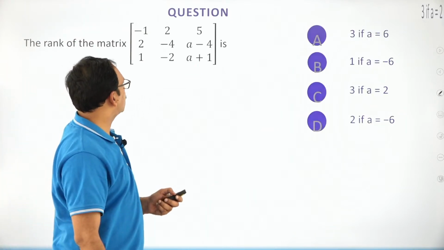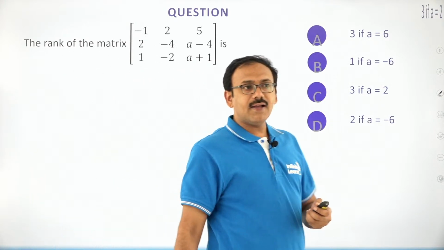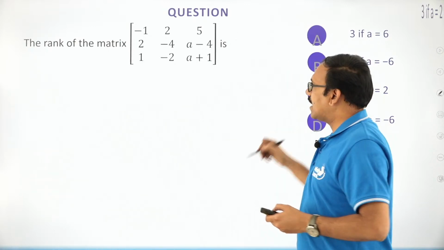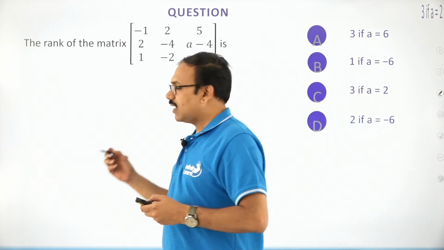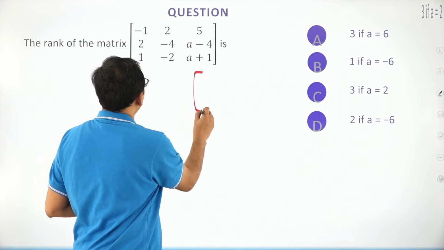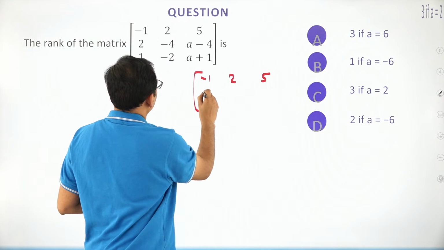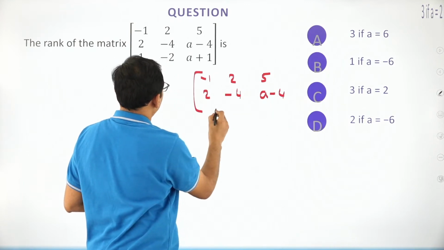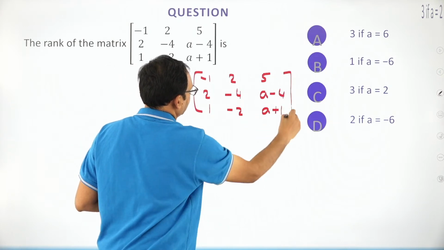Then next, my dear students, you see this question: the rank of this matrix is something he has given based on A. We need to choose the option. How to do this? You just copy this matrix. What is given? -1, 2, 5; 2, -4, A minus 4; 1, -2, A plus 1.